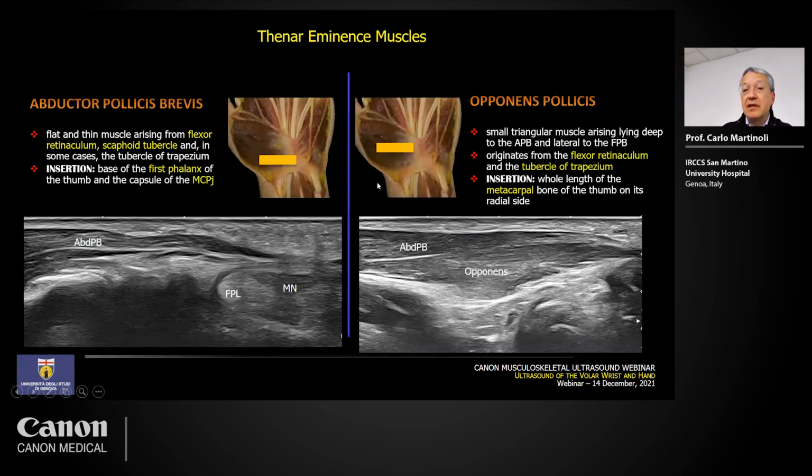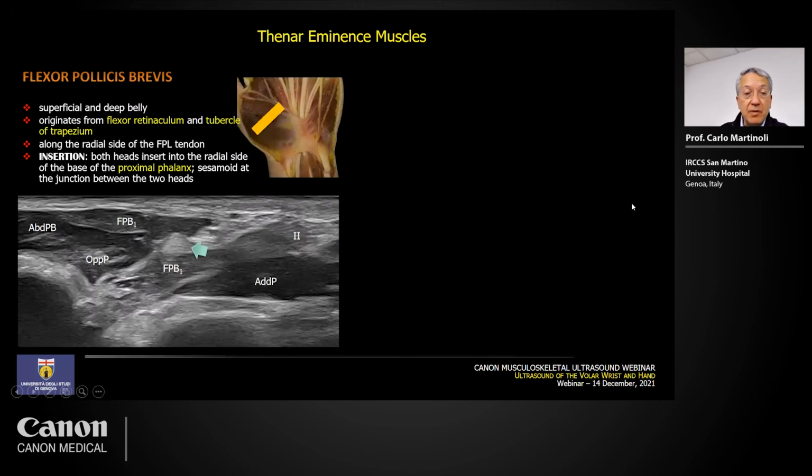Deep to it, we can identify a second muscle, the opponens pollicis, and this muscle arises from the same structures, from the flexor retinaculum and the tubercle of the trapezium, and it will insert at the level of the metacarpal bone of the thumb. It curves and reaches the radial side of the first metacarpal.